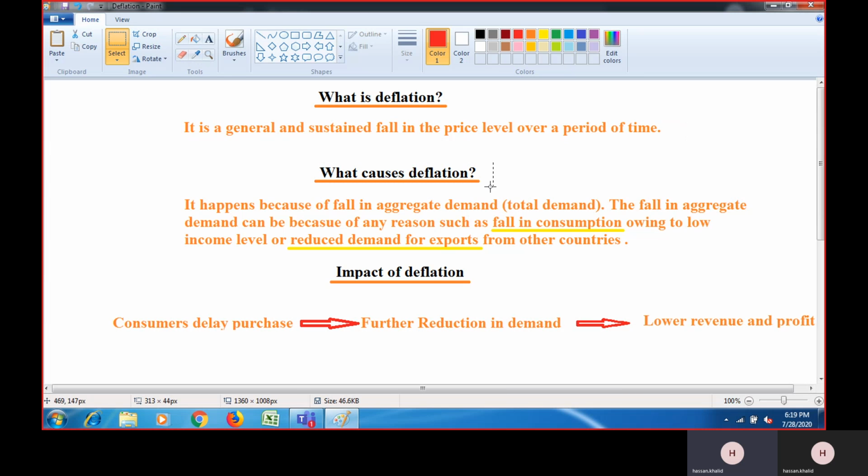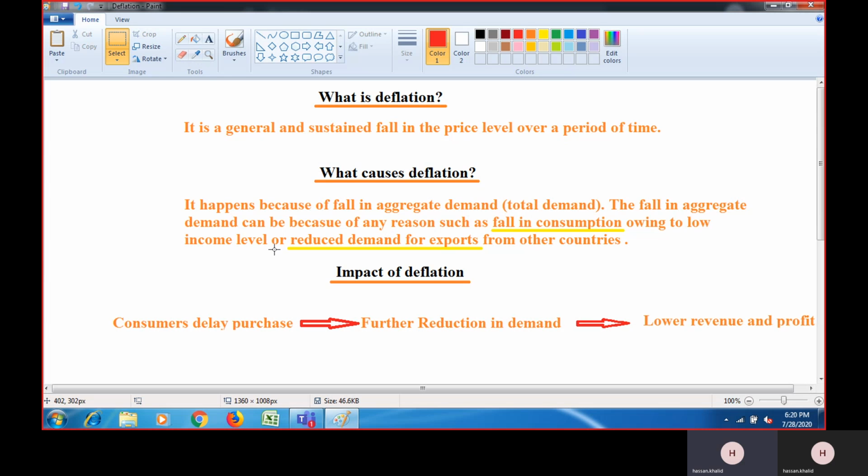Now, what causes deflation? That is the thing I wanted to explain to you. It happens because of a fall in aggregate demand or total demand. So deflation occurs when there is lack of demand. But this demand is not for only one product. It's about the demand of all the products which are produced, bought and sold, right? So we call it aggregate demand.